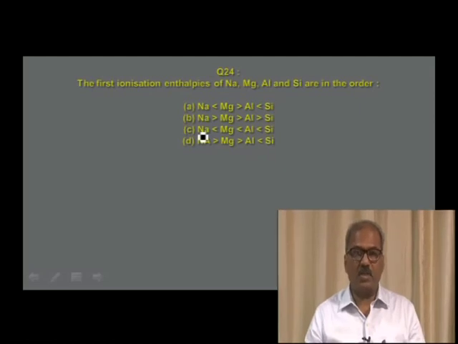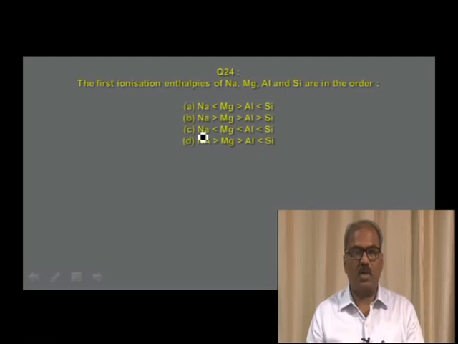We have already discussed ionization enthalpy. The question is based on ionization enthalpy. Option A says Na < Mg > Al < Si. Option B, Na > Mg > Al > Si. Option C, Na < Mg < Al < Si. Option D, Na > Mg > Al < Si.